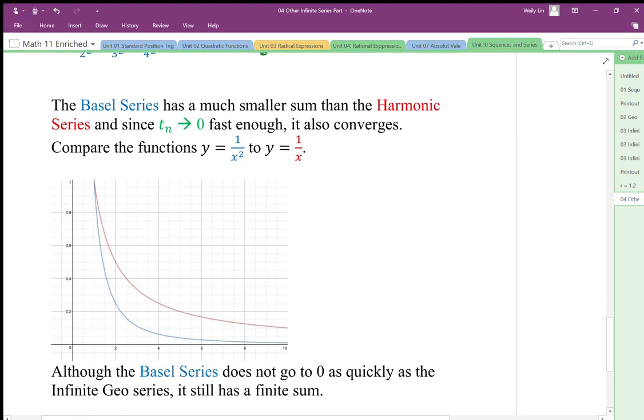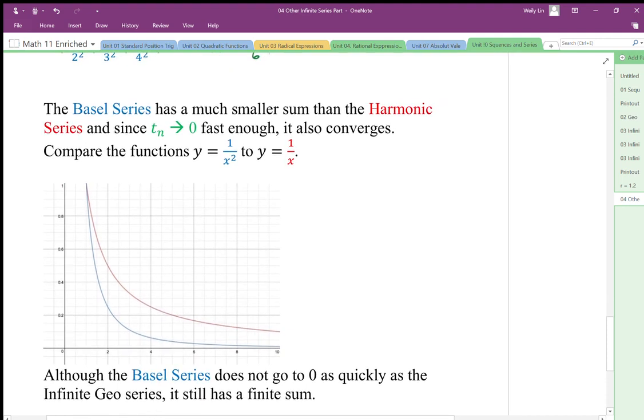So this Basel series doesn't go to 0 as fast as an infinite geometric series. It still goes to 0 fast enough for it to have a finite sum. And that's because if we compare it to 1 over x, this is our boundary series, the 1 over x function, anything that approaches 0 faster than 1 over x will converge. They will have a finite sum.